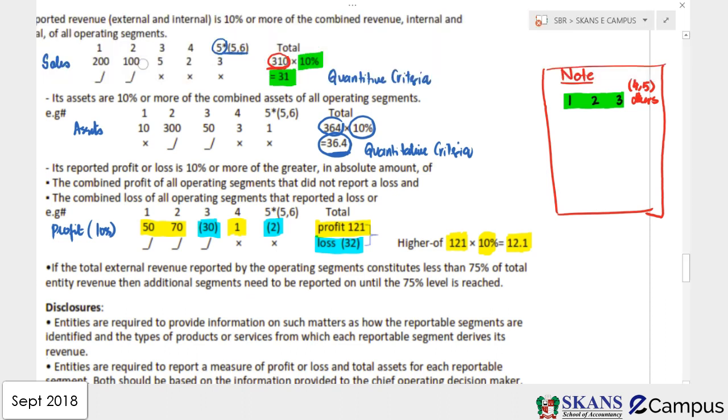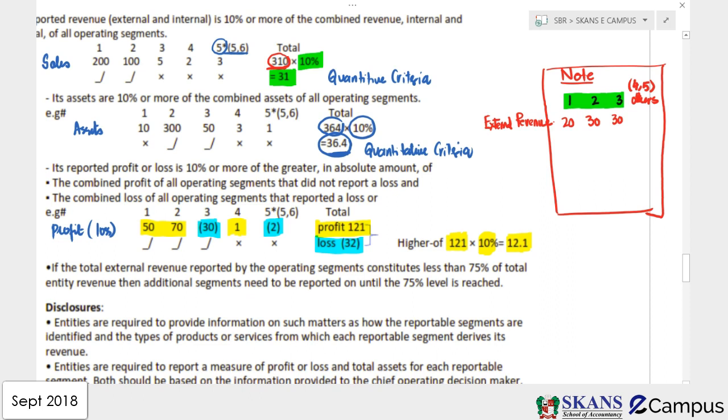Now the standard says if you are reporting these segments separately, what you need to do, just take an example that you have a revenue. Now we are only talking about external revenue, not internal. Okay, so only external revenue. So we have external revenue of, just assume it is 20, just assume it is 30, and just assume it is 30. It's an assumption, guys. These are the external revenues.